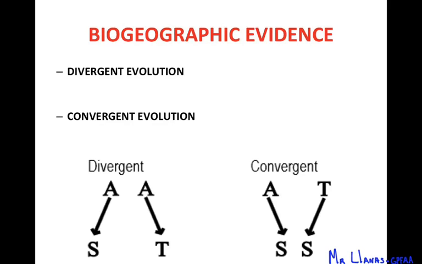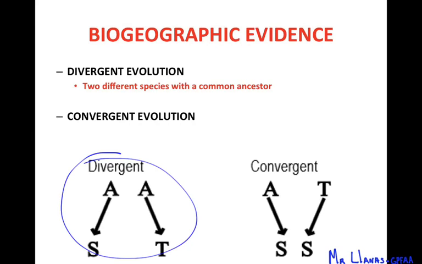So there's two types of evolution when it comes to biogeographic evidence, or they support two. The first one is divergent evolution, and that's where two species come from a common ancestor. Down here, if you look at the letters, I use letters because it makes it much easier. Both organisms start as A, or the same organism, but because of the pressures in the environment, this one ends up being a T, or a different organism. This one ends up being an S. So yes, they are different organisms, but they come from a common ancestor. It's just that they diverged somewhere in their evolutionary history because of pressures in the environment.